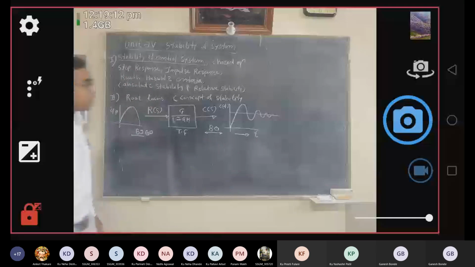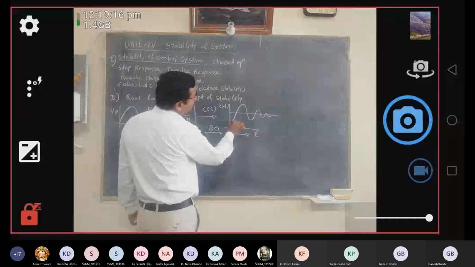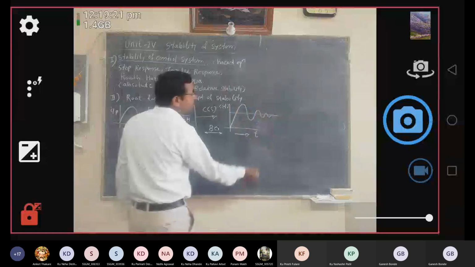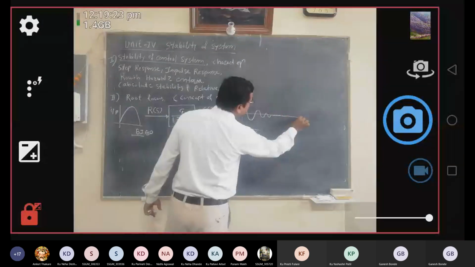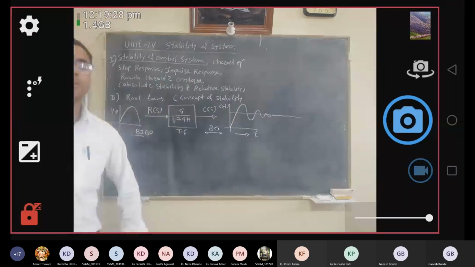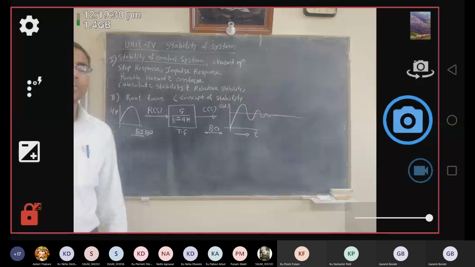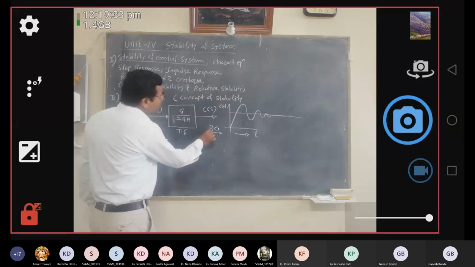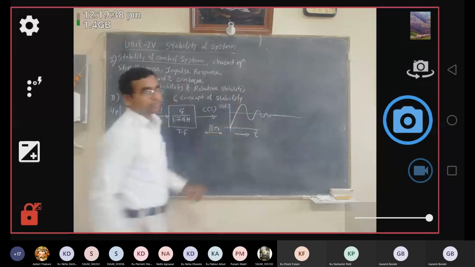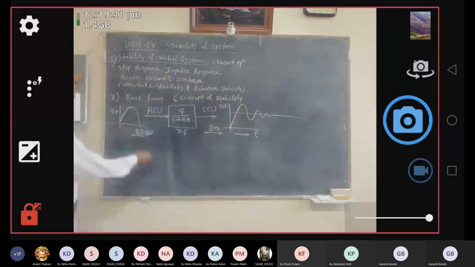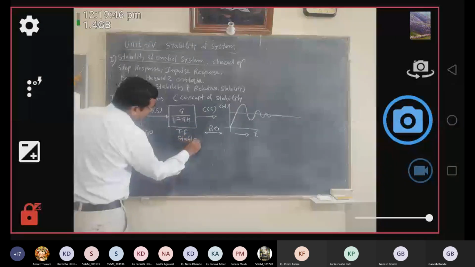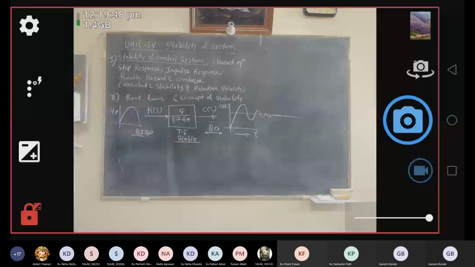So you see in this time response, as the time increases, the oscillations in the time response may vanish after a certain time, and after that the output of the system remains constant with respect to time t. So that means we are getting a bounded type of output. That means within a limit we will get a certain output. Therefore this type of system is known as a stable system. So in this way we can define the concept of stability.